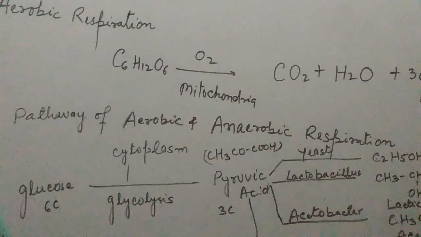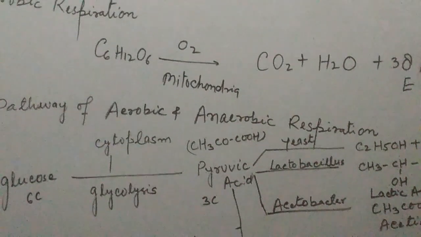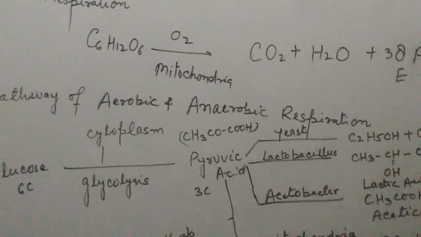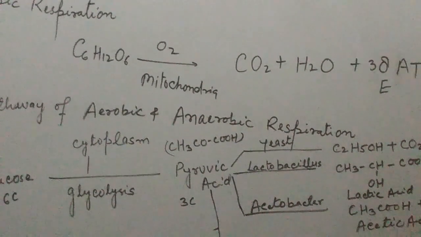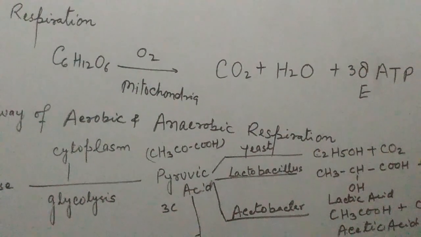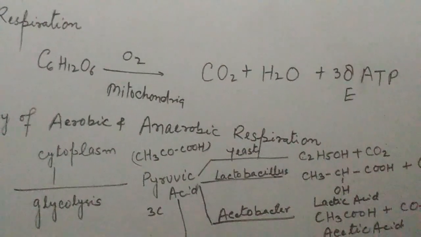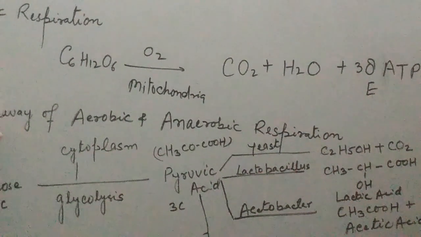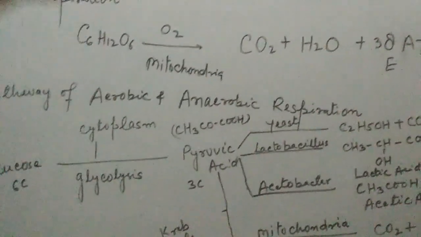So you can say that in aerobic respiration, a huge amount of energy is produced in the form of ATP, and in anaerobic respiration, only 2 ATP of energy are produced. That is the pathway of aerobic and anaerobic respiration.